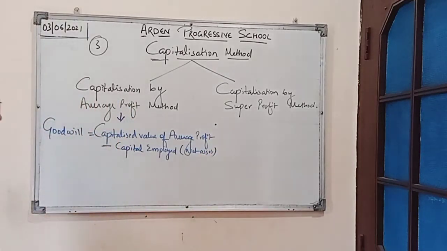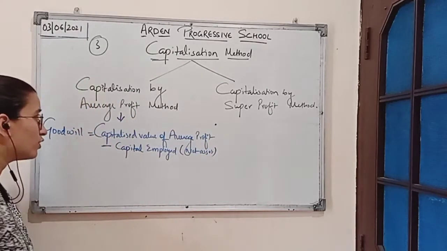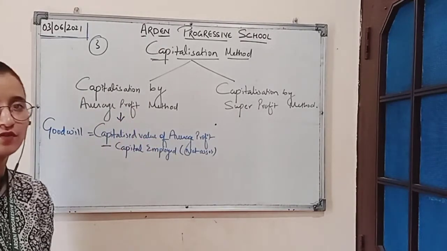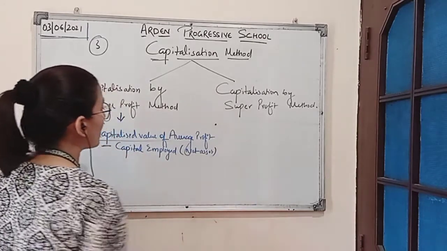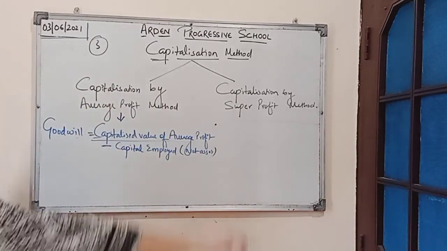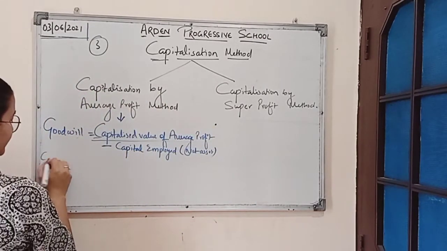This is the formula for calculating the value of goodwill under capitalization by average profit method. Now, how will the capitalized value of average profit be calculated? There is a formula for it.